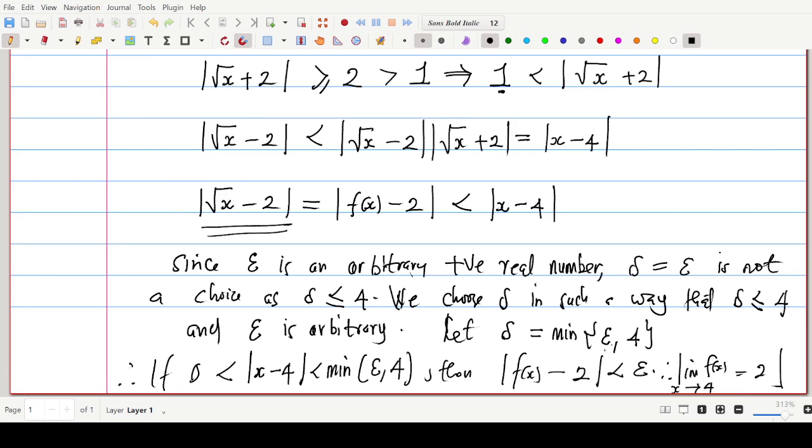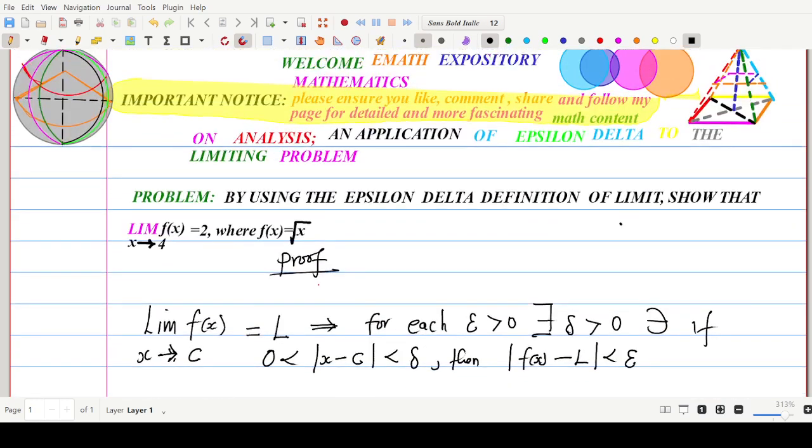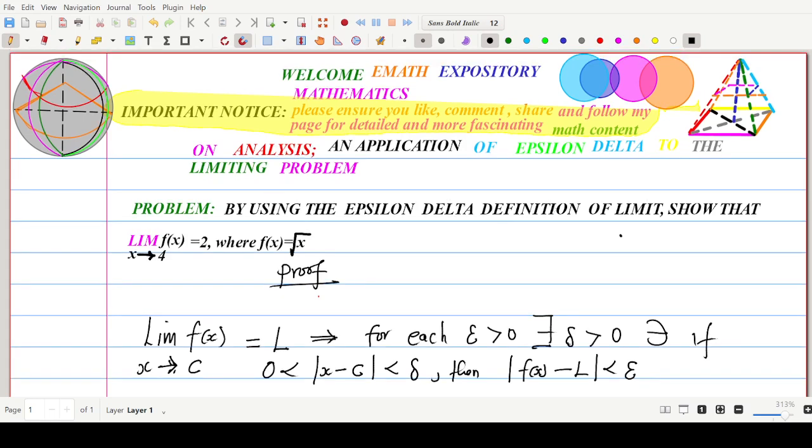So take your time to go through the proof, go over it once, twice, and thrice for a proper grasp of this. Usually the epsilon-delta definition is not easily grasped by students, but with time, when you frequently go through it, you will discover that it's so. At the first stage, when you read through it, you may find it difficult to grapple with it. But when you keep on looking at it, you watch the video once, twice, thrice, if possible the fourth time, you will get a proper grasp of it.